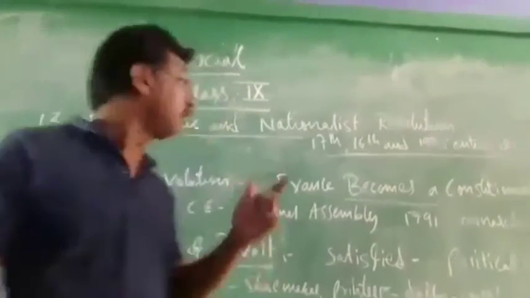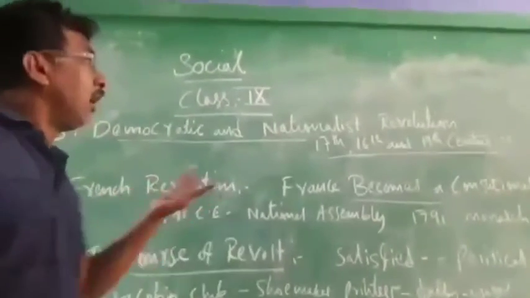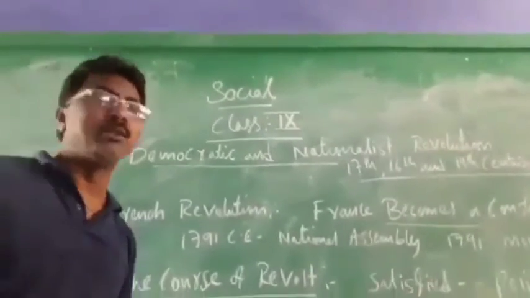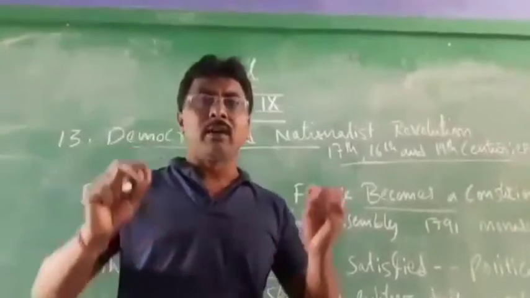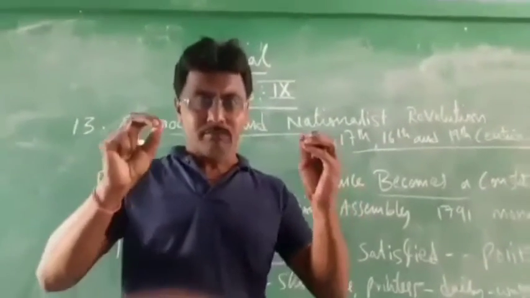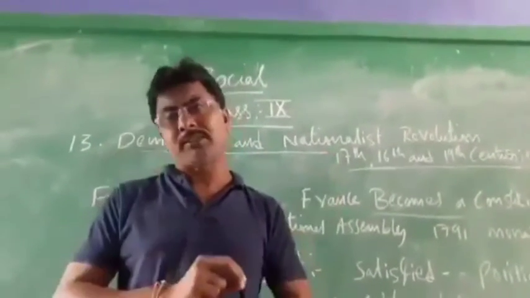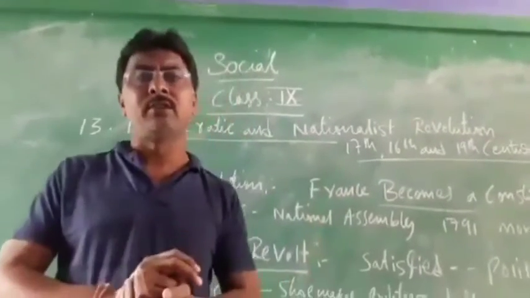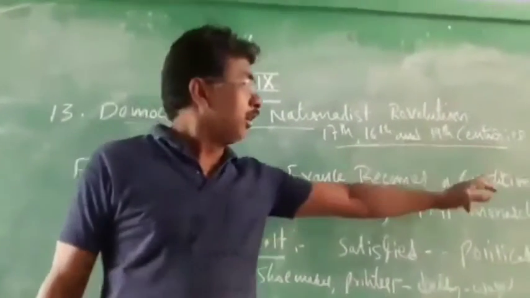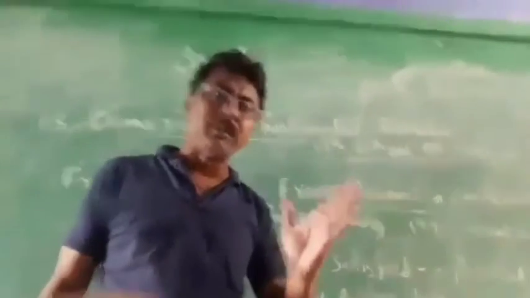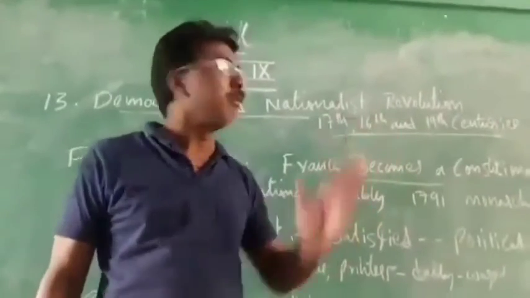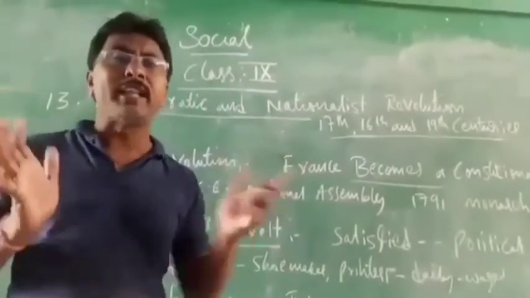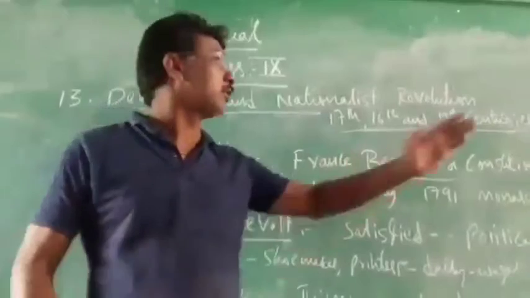And now we will discuss how France became a constitutional monarchy. I told you, what is a constitution? A constitution is a book of written records of rules and regulations. Constitution means a government book. In it, rules and regulations will be there, and they should follow them.